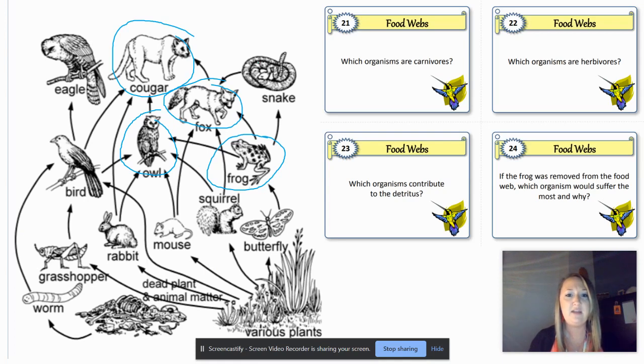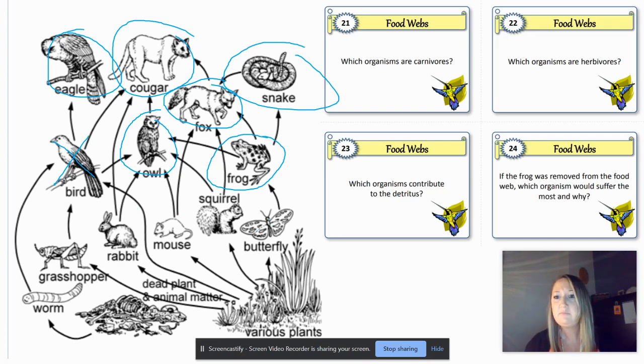What about our snake? What does it eat? It eats frogs, and it gets eaten by foxes. It is also a carnivore. What about our eagle? Our eagle only eats birds, so it's going to be also a carnivore. What about our bird? Our bird eats worms and grasshoppers, and if we follow our arrow back, plants. So is a bird going to be a carnivore? No, it's not a carnivore, so we're not going to include that one in our choices. Did we find all of the carnivores here in our web? Yes.